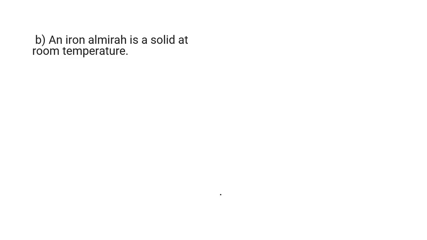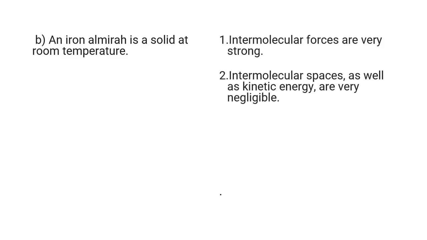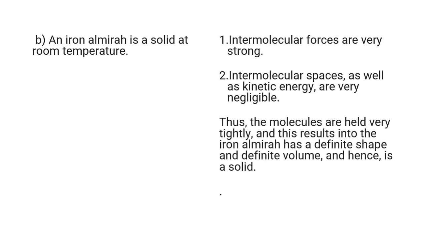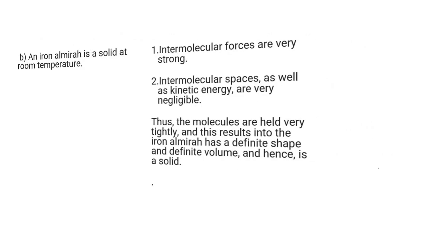An iron almirah is a solid at room temperature because intermolecular forces are very strong. Intermolecular spaces as well as kinetic energy are very negligible. Thus, the molecules are held very tightly and this results in the iron almirah having a definite shape and definite volume, and hence it is a solid.